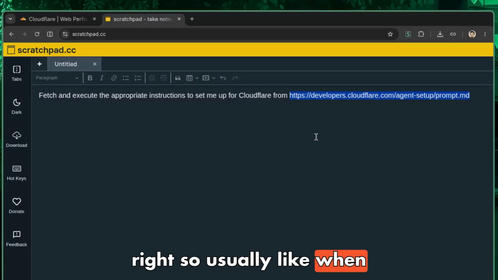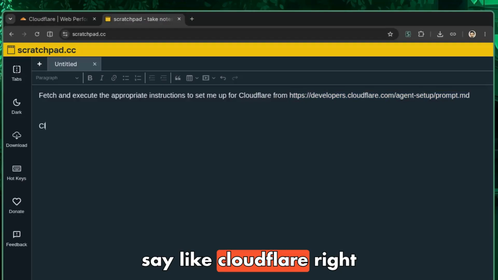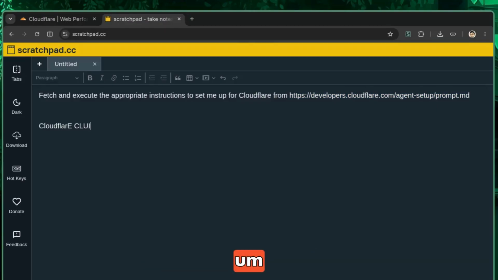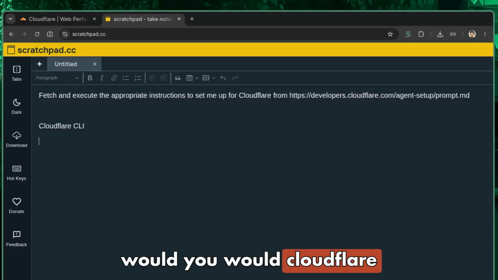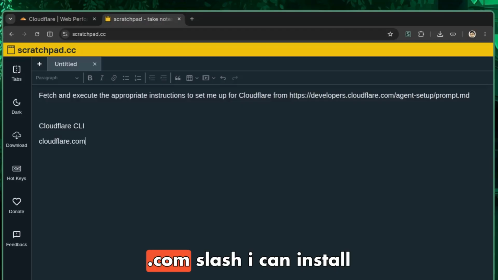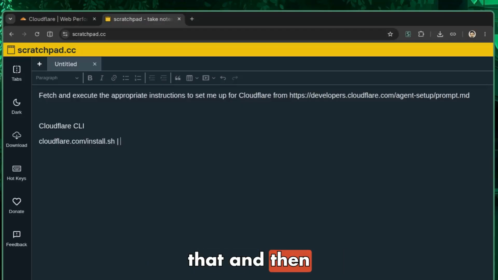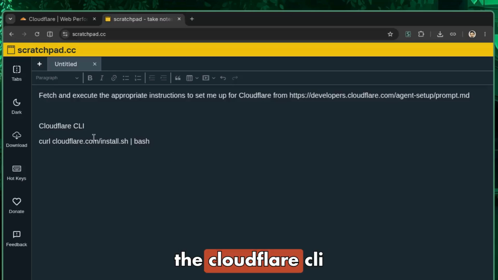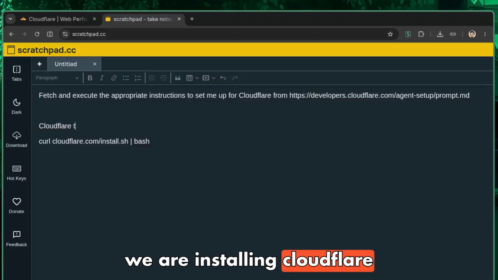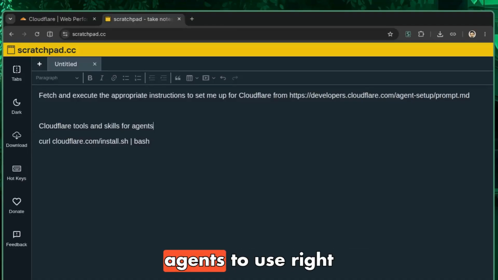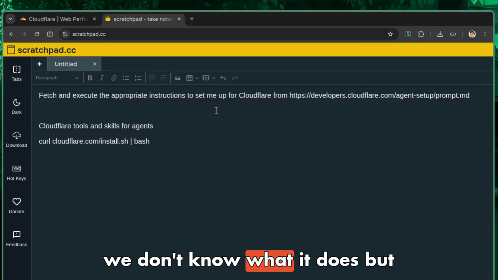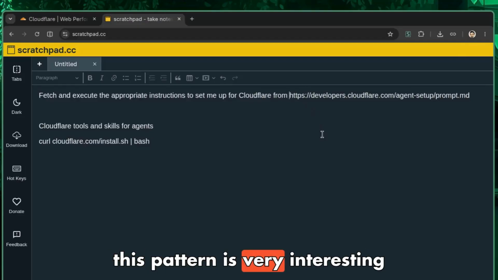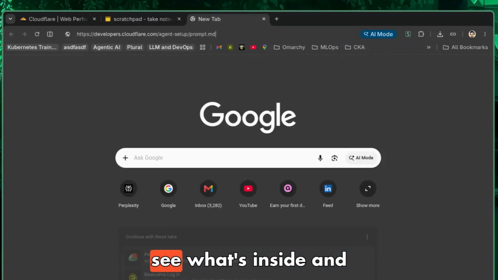So usually when we need to install, let's say Cloudflare CLI, right? What Cloudflare would do is they provide like cloudflare.com slash, I don't know, install.sh, and then you run it like this, right? For Perl, something like this. And you install the Cloudflare CLI. But in this case, we are not installing Cloudflare CLI, but we are installing Cloudflare tools and skills for agents to use, right? So we don't know what it does, but this pattern is very interesting now. So we just go ahead and see what's inside.